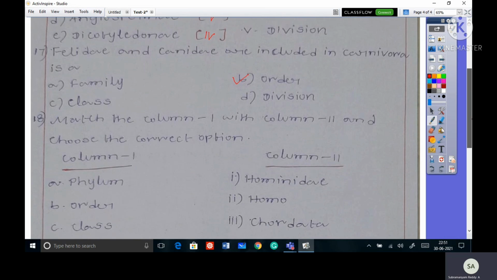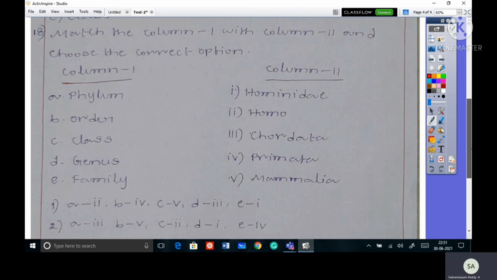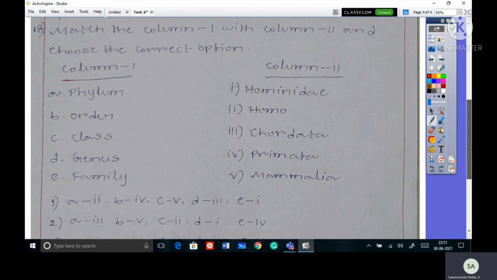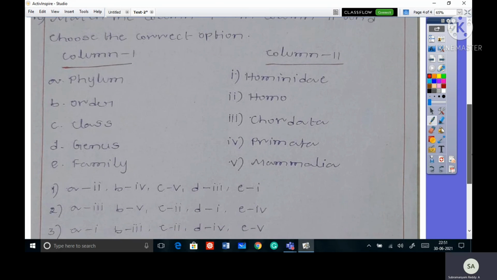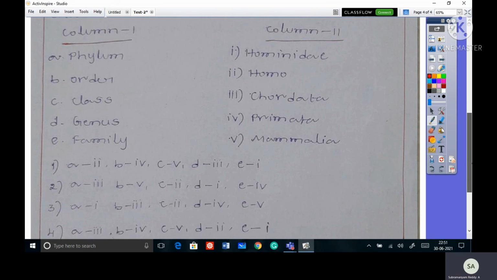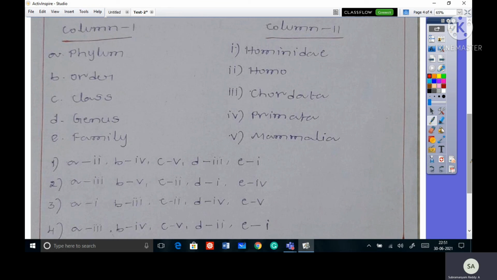Okay. Next, 18th one. Match column 1 with column 2 and choose the correct option. Column 1: A, phylum; B, order; C, class; D, genus; E, family. Column 2: first one, Hominidae; second one, Homo; third one, Chordata; fourth one, Primate; fifth one, Mammalia.